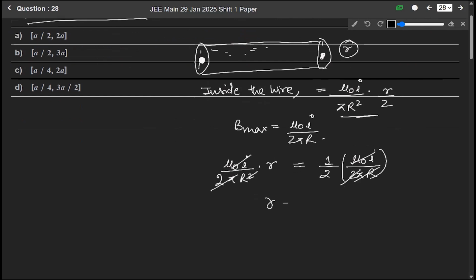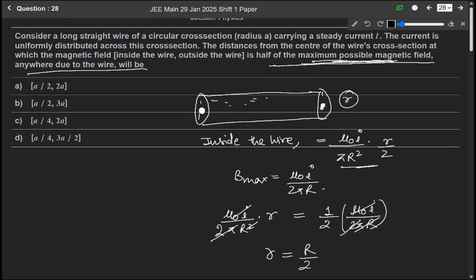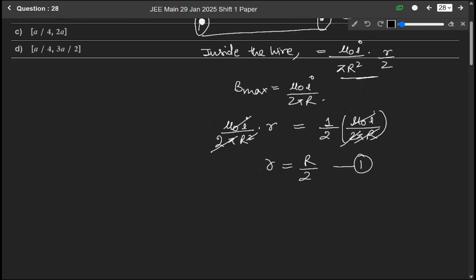So r will be equal to R by 2. So let us say this is first.